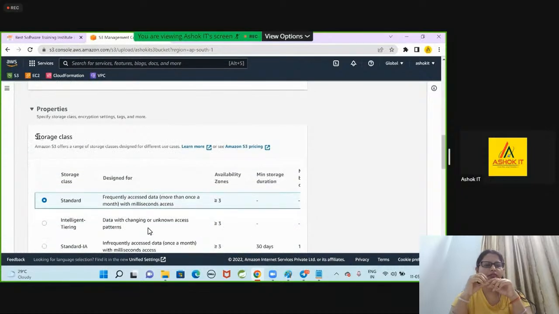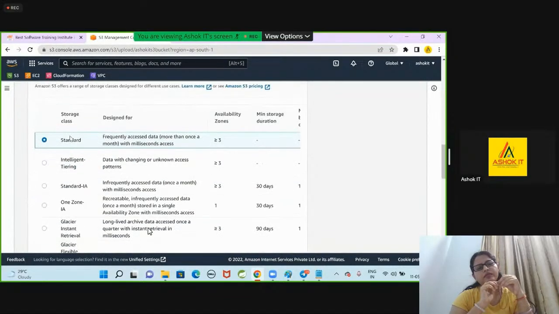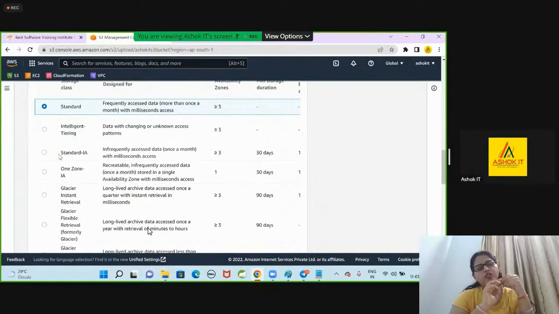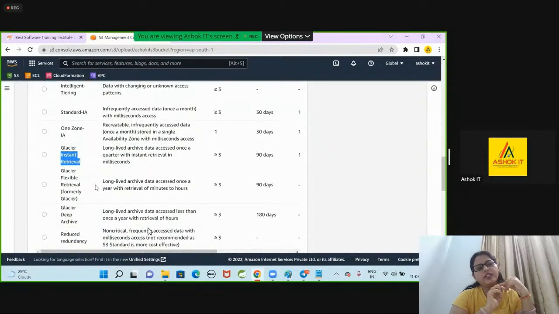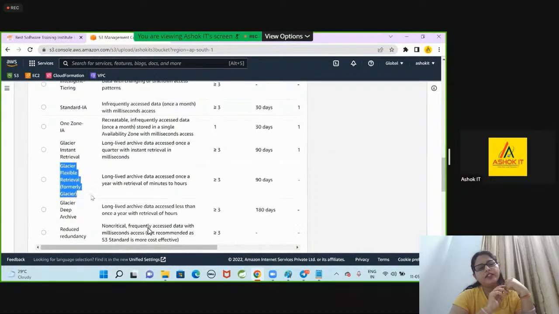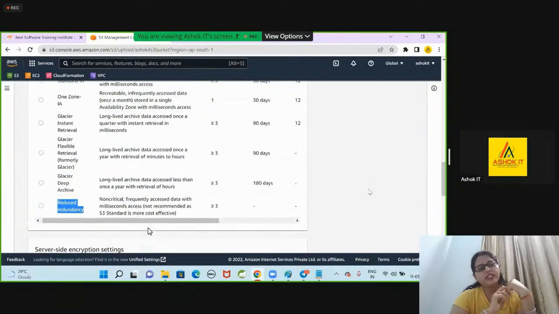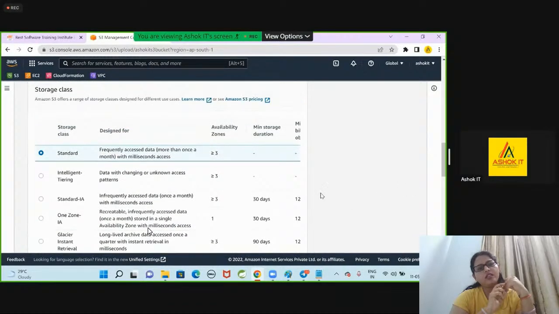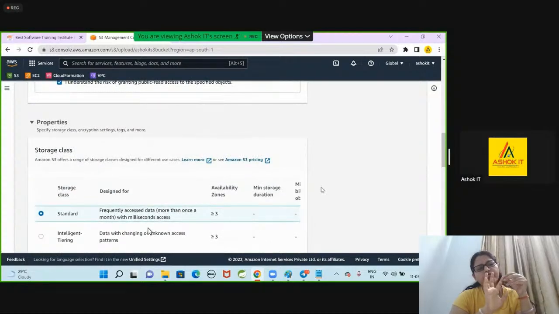There is an important point, guys. Specify storage class. Standard class is available. Intelligent tiering, Standard IA, One Zone IA, Glacier Instant Retrieval, Glacier Flexible Retrieval, Glacier Deep Archive, Reduced Redundancy. Like that, there are so many storage classes available in S3 buckets.